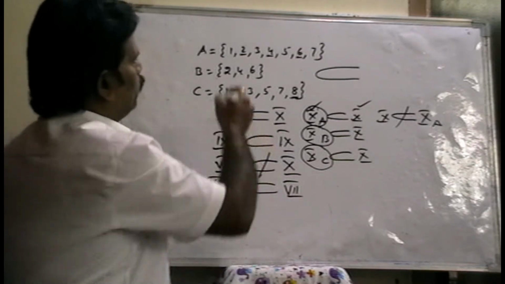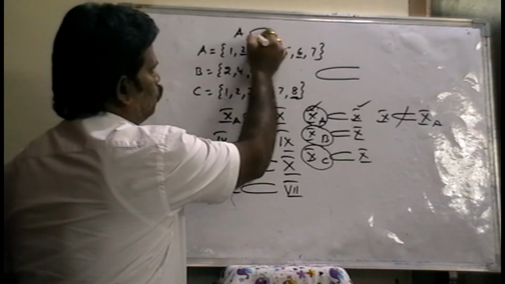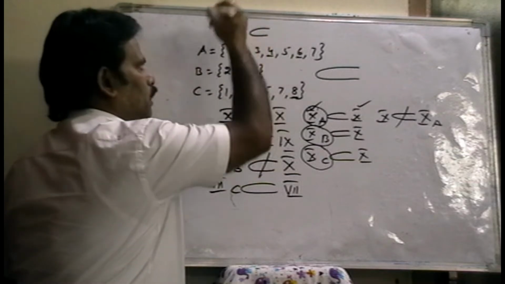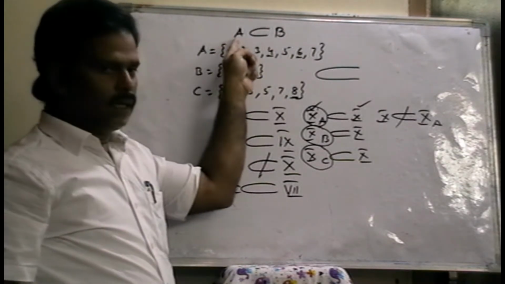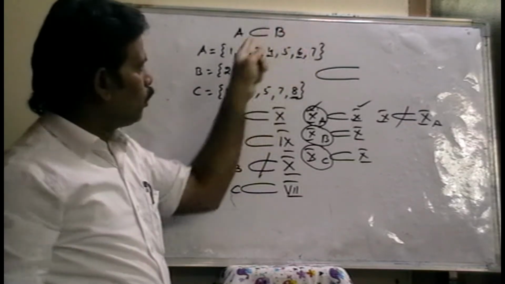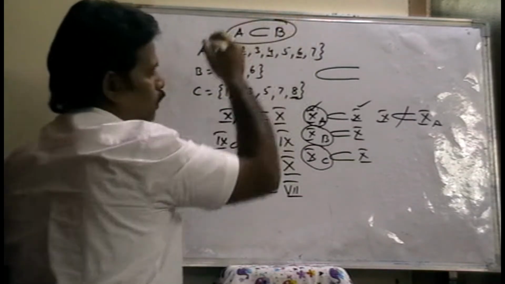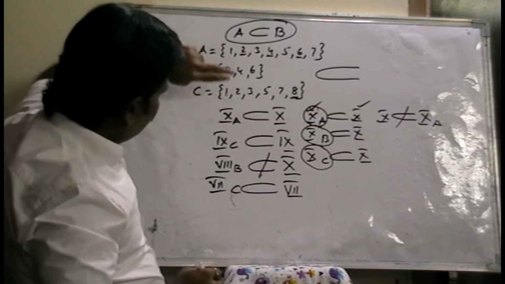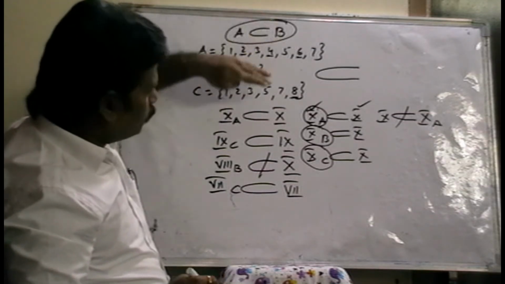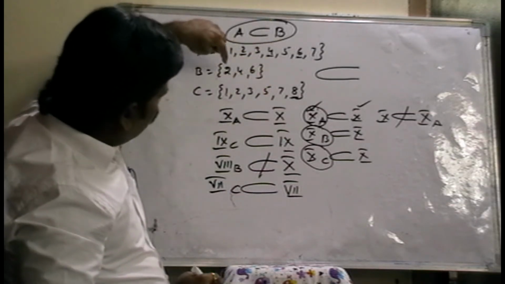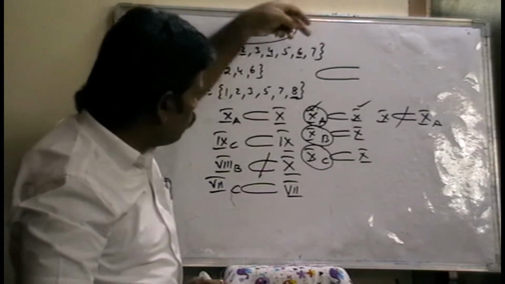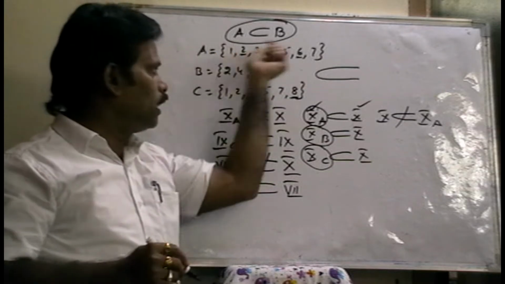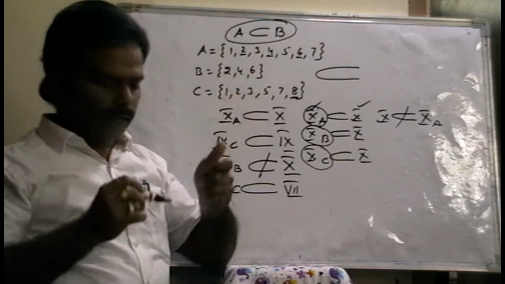If every element in A also belongs to B, then only we can say that A is a subset of B. But here B is a subset of A, but A is not a subset of B. Why? Because every element in B belongs to A, but every element in A does not belong to B, right?